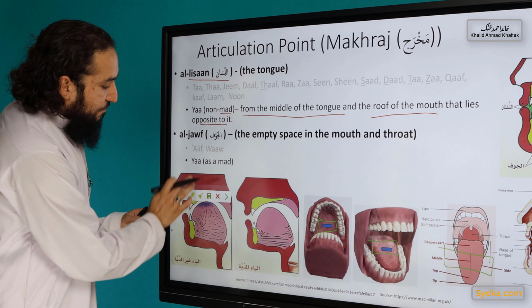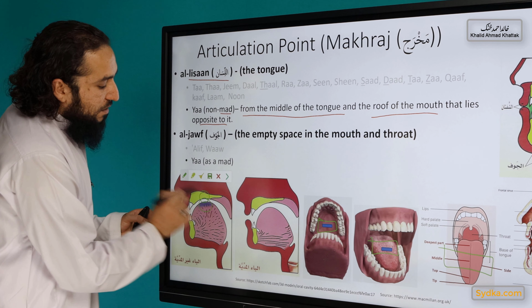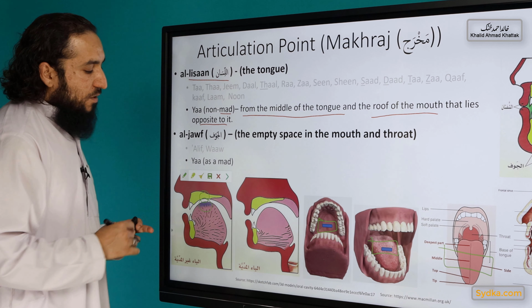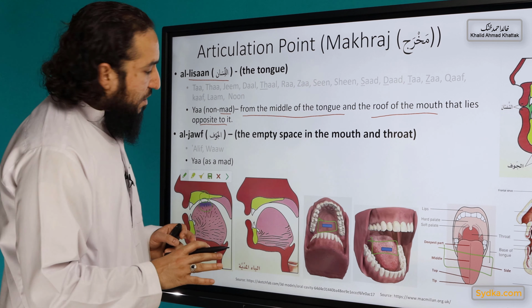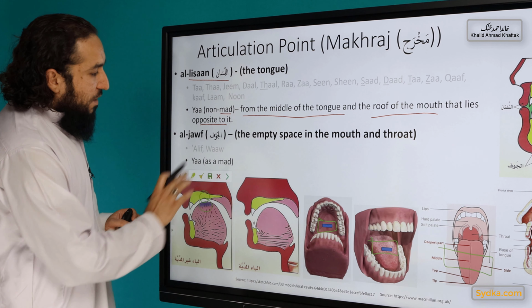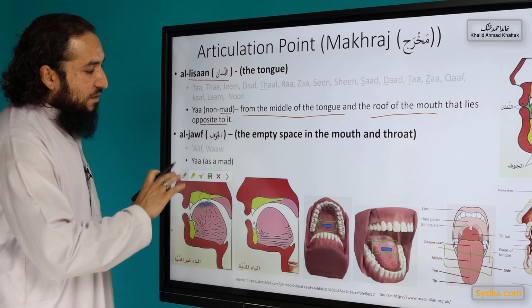See here as well. That's the middle of the tongue and opposite to that, the roof of the mouth. Okay, so that's ya when it is a consonant. That's one explanation.